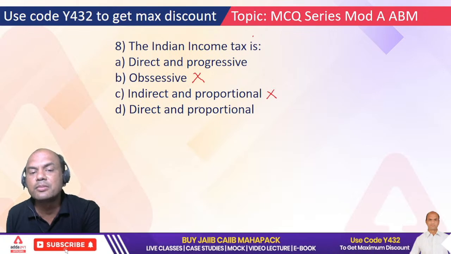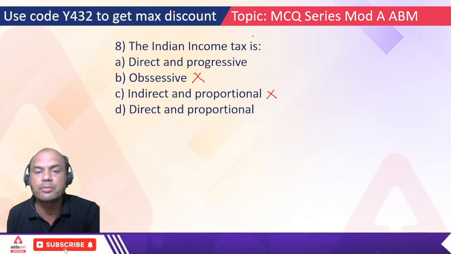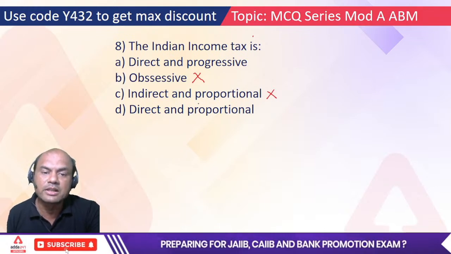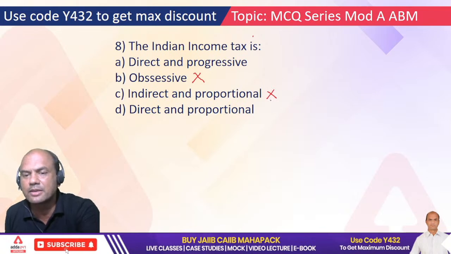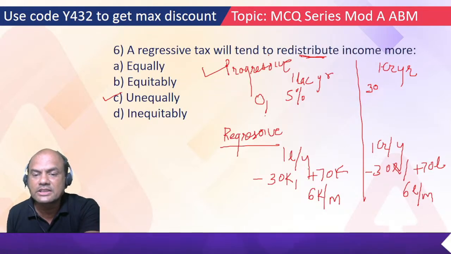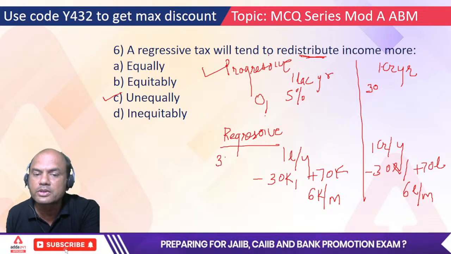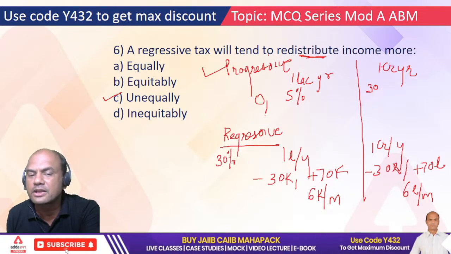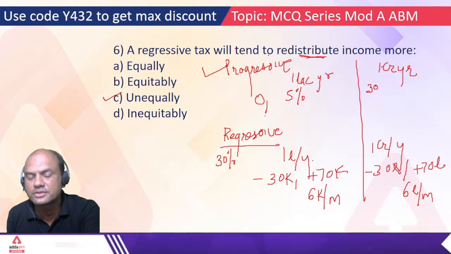Now see, there is a difference between these two words, proportional and progressive. Proportional means, simple example, this same example: the tax is proportional means 30% on all. If you consider proportion-wise, 1 lakh will leave 30,000 and get 70,000.